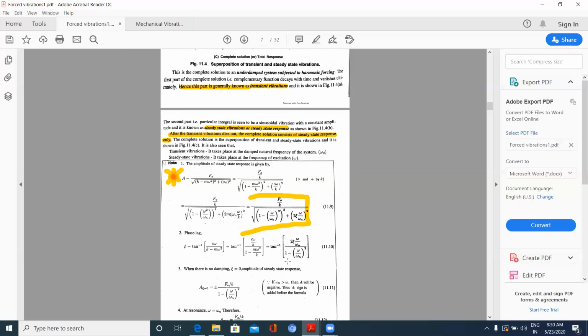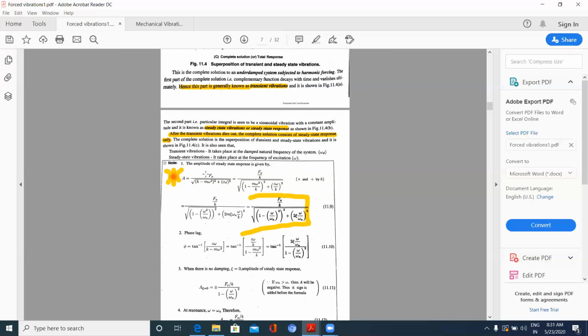This has also been asked a number of times, but they will be asking with regard to the relation between omega by omega n value and also this zeta value, and also with the zeta value which is c by cc. Okay, and this formula also you should remember, which is useful to get the magnification factor. We will discuss this keeping it in mind. Okay? Now this displacement, actually applied force is what?